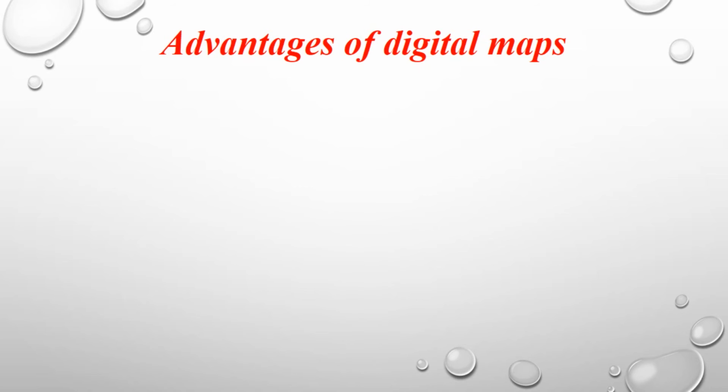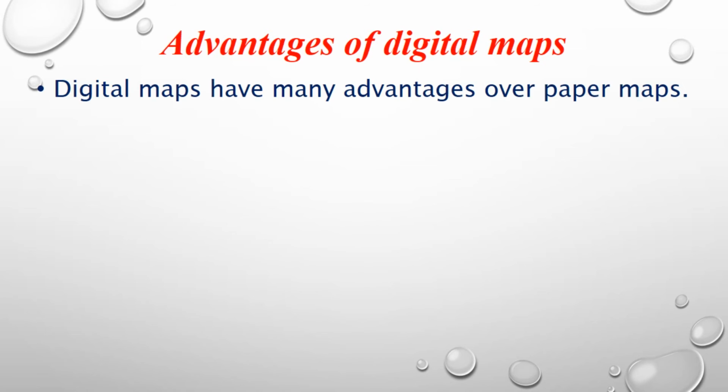Advantages of digital maps. What are the advantages? They have many advantages over our traditional maps. What is a traditional map? That is our paper map. Compared to a paper map, it has more advantages.